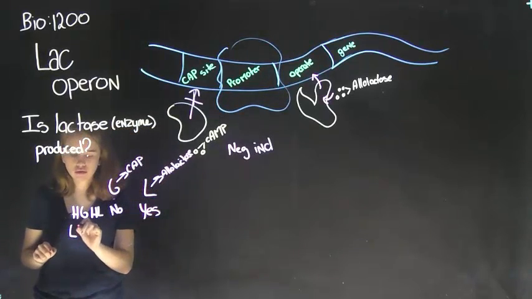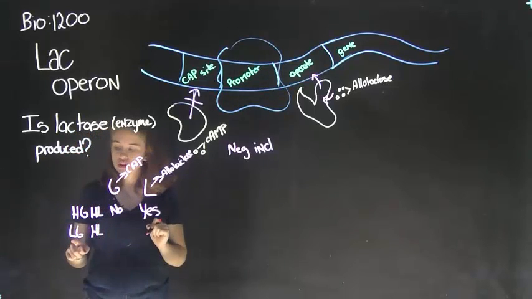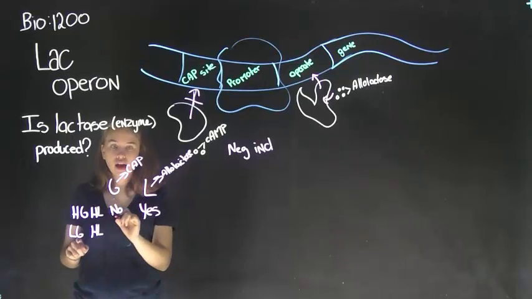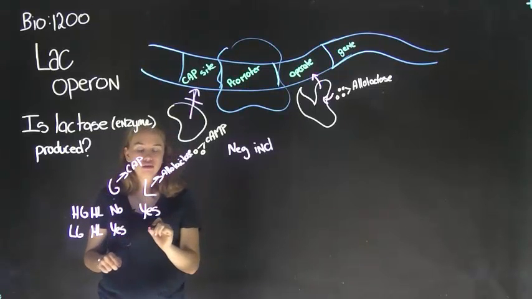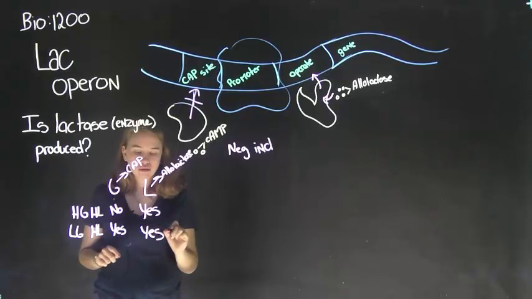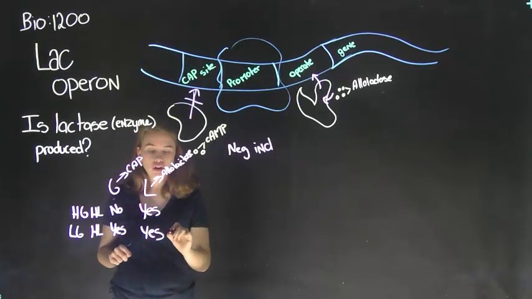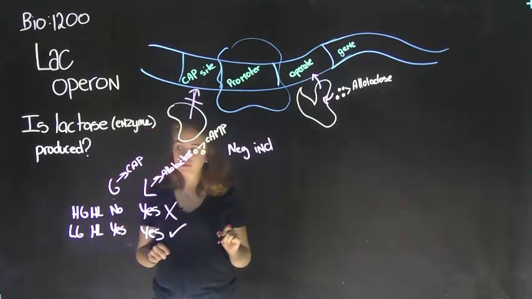Next, we have low glucose and high lactose. With a low glucose, cAMP will be produced, as glucose will not interfere with its production, and allolactose will be produced because of the high lactose. Transcription will occur in this case because both are yeses, where it did not occur here.